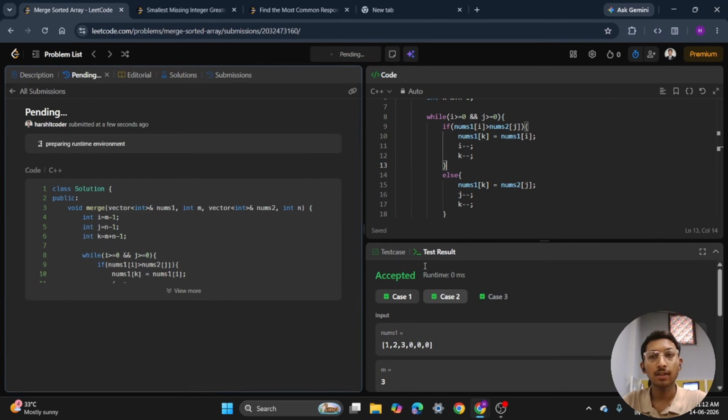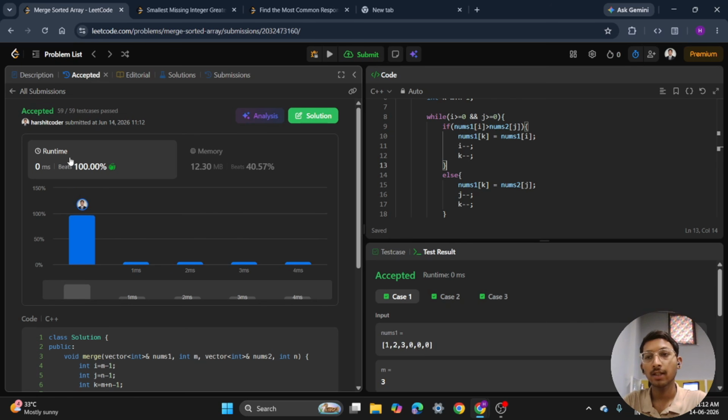Now let's submit the answer and see whether it is accepted or not. So as you can see, it has been accepted and it has 100% runtime. With that, it has passed all 59 out of 59 test cases.